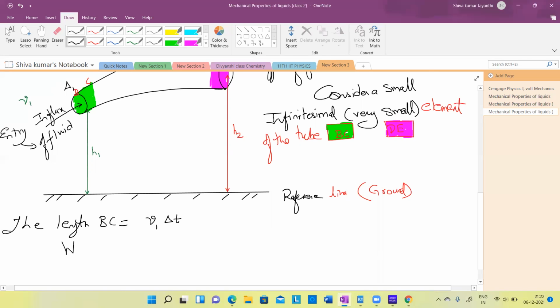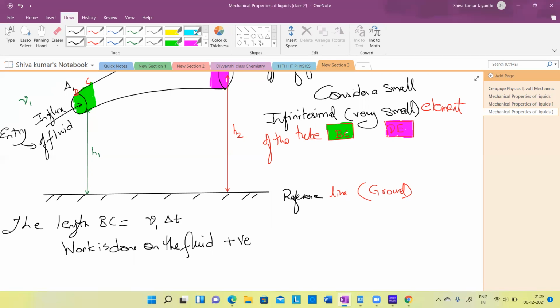So work is done on the fluid. Please try to understand and remember this word, on the fluid, because it's a very, very important notation. Remember, in physics, work done on the system is positive. This is the sign convention. Work done on a block, when you push a chair, is positive work done. But work done by the system is negative. Remember this, very important. Work is done on the fluid.